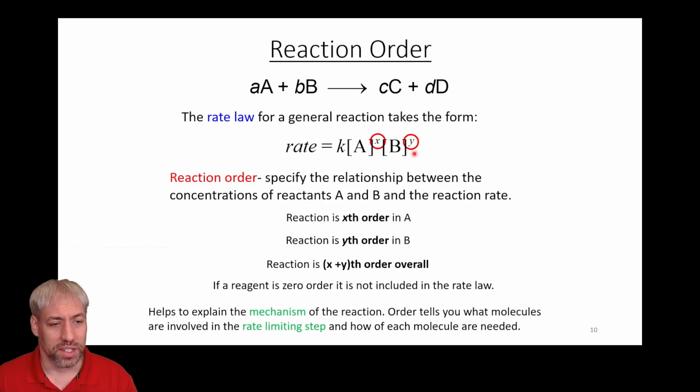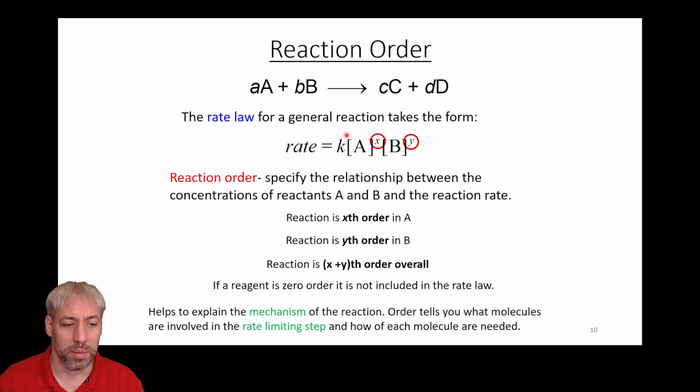Like we said, those x's and y's are the order of the reaction. For the rate limiting step, or what's actually happening in the reaction, these x and y tell you something about the species involved. They're described as the order of the reaction. Depending on what this number is, it's going to be xth order in A. So if it's a 1, it's first order. If it's 2, it's second order. 3 is third order, and so on. And yth order in B.